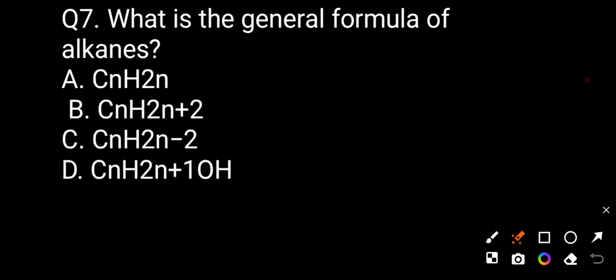So we can say CnH2n is the alkene, CnH2n+2 is the alkane, CnH2n-2 is the alkyne, CnH2n+1OH is the alcohol. The correct answer will be B.